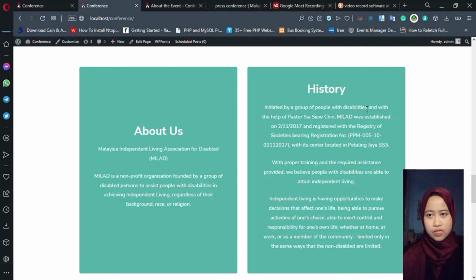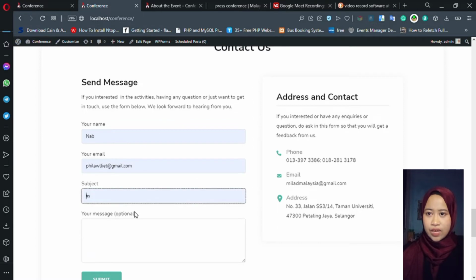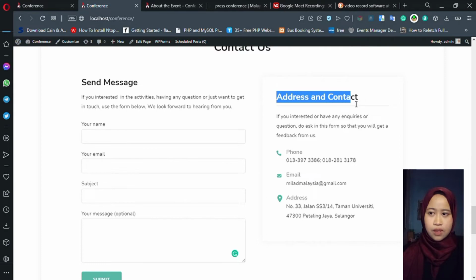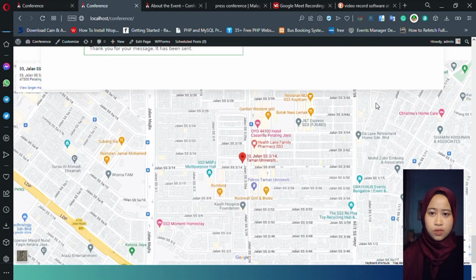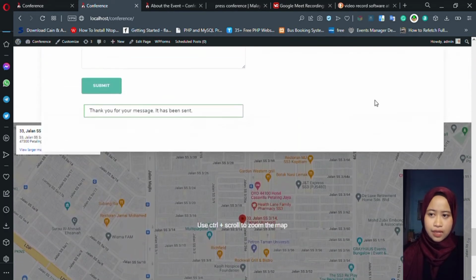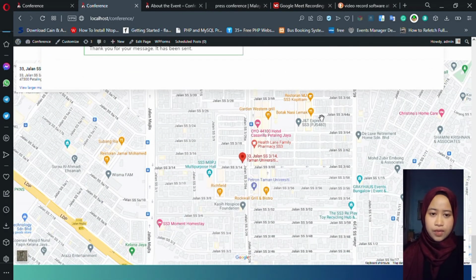On the last part is the Contact Us section, provided with a form so that users can send a message with any question regarding the events or just get in touch with the association itself. Information about the Milad Association is also provided with the telephone number, email, and address of Milad. To give the detailed address, there is a Google map embedded so that users will know the location where the conference will be held.